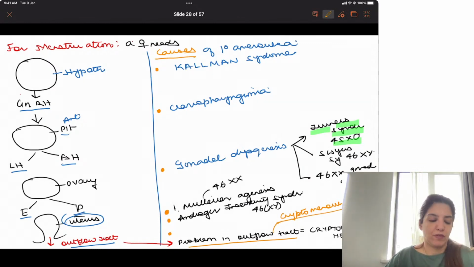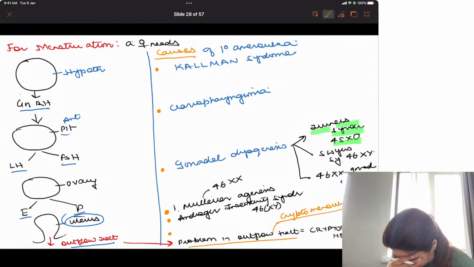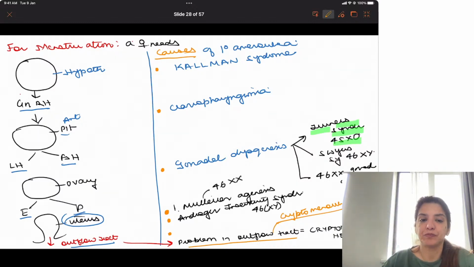So now we are going to talk about each of these causes. So causes of primary amenorrhea are Kallmann syndrome, then craniopharyngioma. Craniopharyngioma you are taught in pediatrics, you are not taught in OBGY. So Kallmann syndrome, gonadal dysgenesis, in which we have to study Turner's syndrome in detail. Then Mullerian agenesis and androgen insensitivity syndrome, and a problem in the outflow tract, that is cryptomenorrhea.